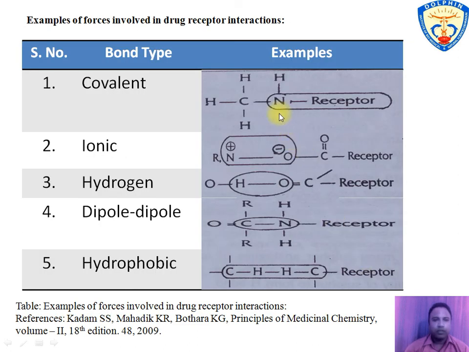The table describes the forces involved in drug receptor interaction.